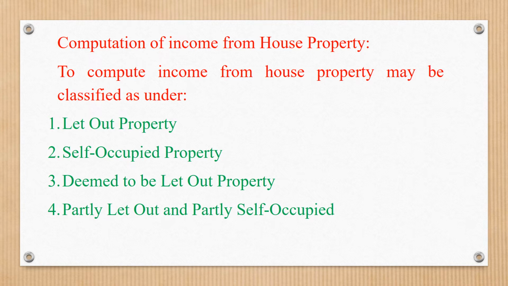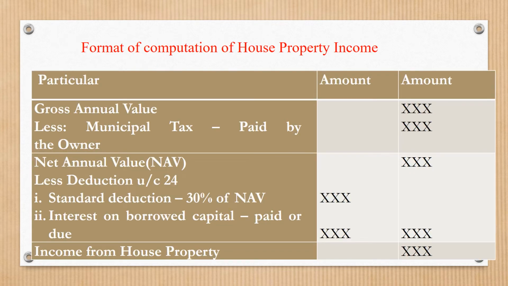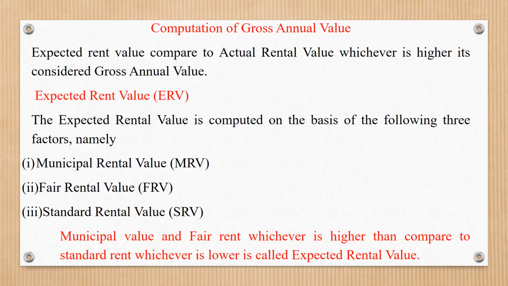Next, the format of computation of house property income. Particulars and amount columns. Gross annual value, less municipal tax paid by the owner, is called net annual value. Less deduction under section 24: one, standard deduction, 30% of net annual value; two, interest on borrowed capital paid or due. Total the amount column. The remaining amount is called income from house property. So, this is the format of computation of house property income.